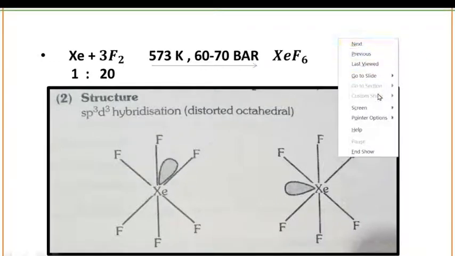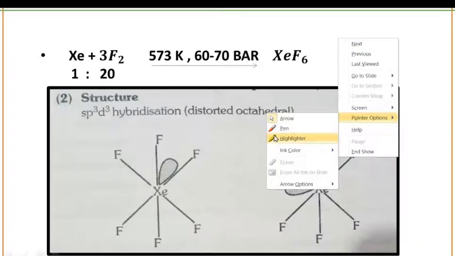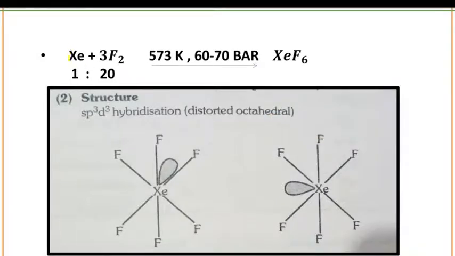Number third is about XeF6. XeF6 can be prepared by the following method. As you can see here, when you react Xe plus 3F2 in the ratio 1:20 at 573 Kelvin temperature and 60 to 70 bar, you will get XeF6. The structure is distorted octahedral and the hybridization is sp3d3 type hybridization. Okay, this is all about the three types of compound forming from Xe and F.